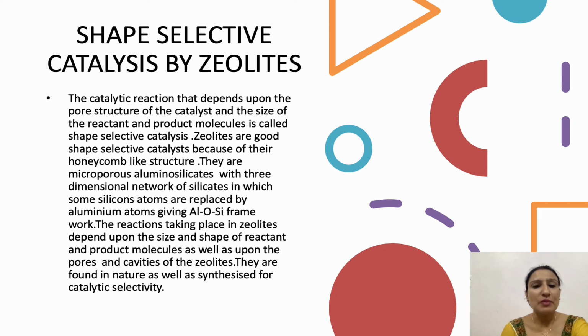The reaction taking place in zeolites depends upon the size and shape of reactant and product molecules as well as upon the pores and cavities of zeolites. They are found in nature as well as synthesized for catalytic activity. So, zeolites are shape selective catalysts.